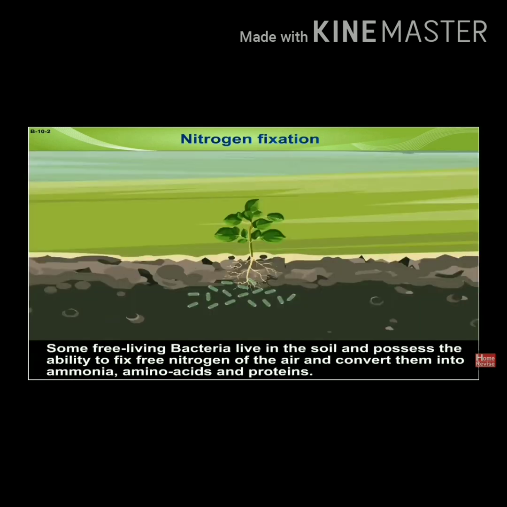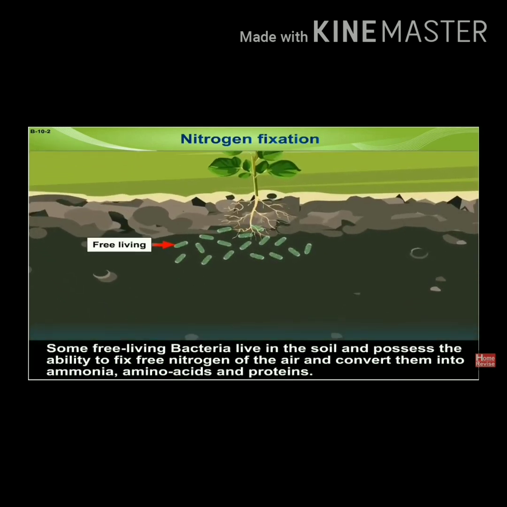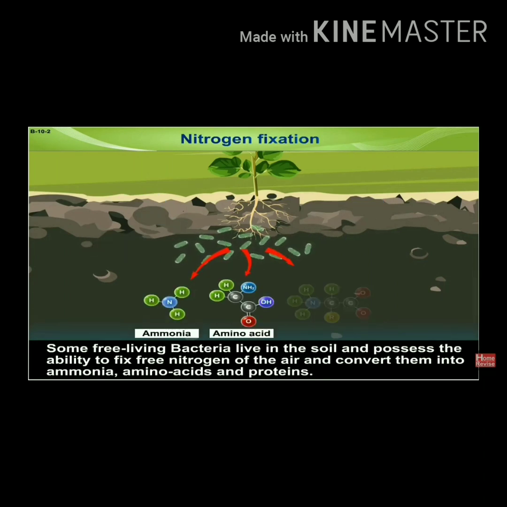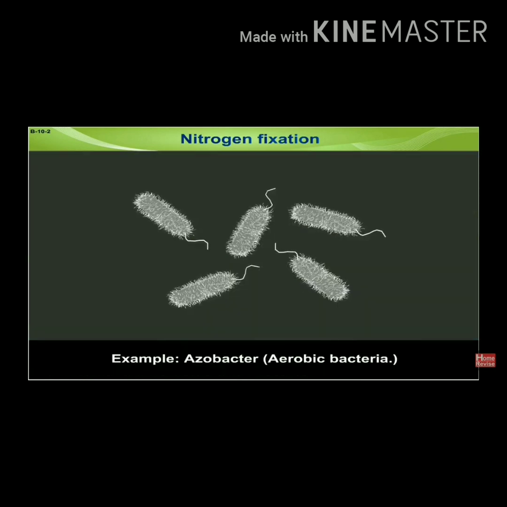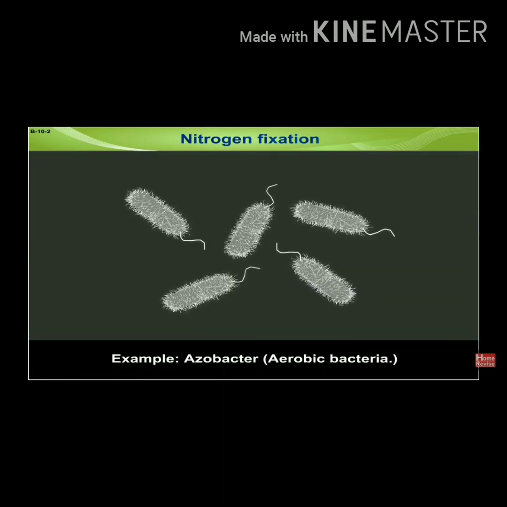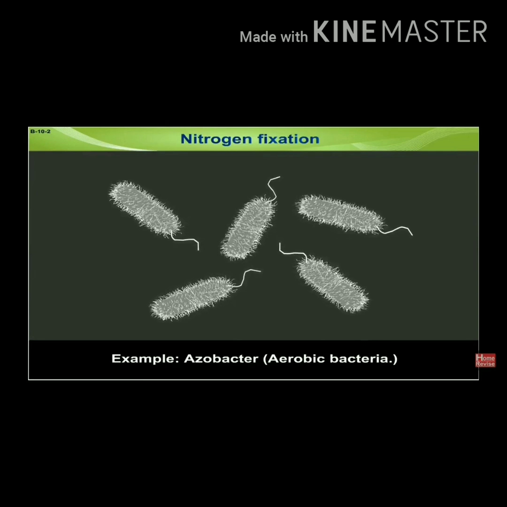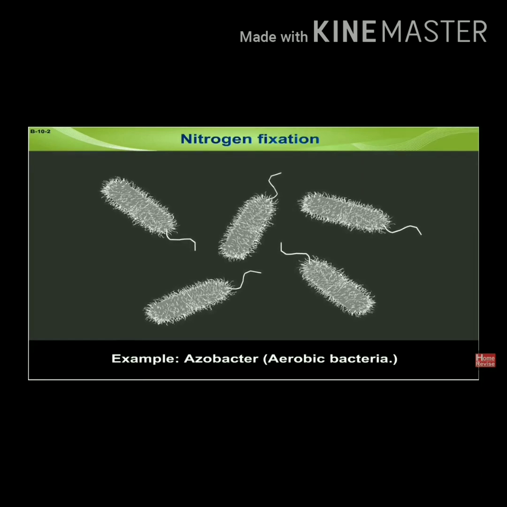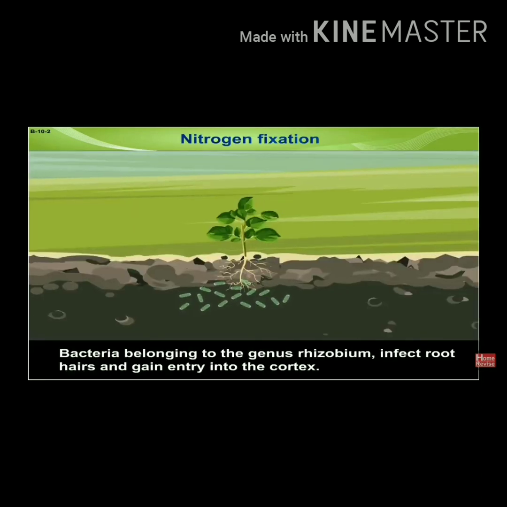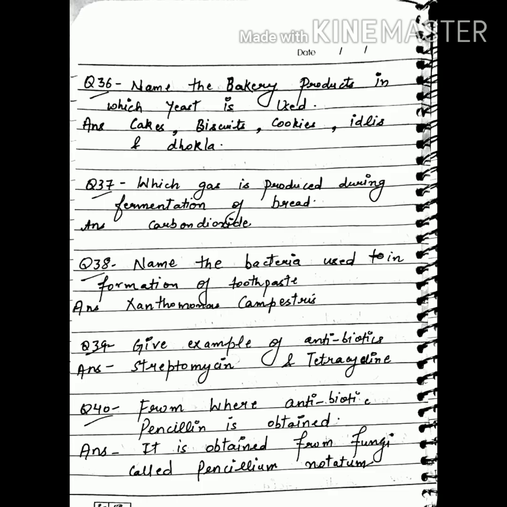Then some free living bacteria live in the soil and possess the ability to fix free nitrogen of the air and convert it into ammonia, amino acids and proteins. For example, Azotobacter, which is an aerobic bacteria and helps in nitrogen fixation. So this is nitrogen fixation.